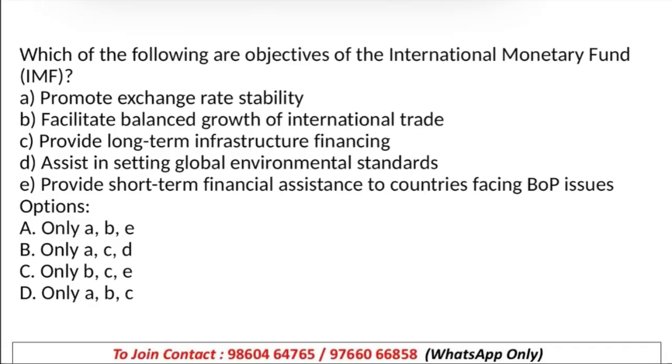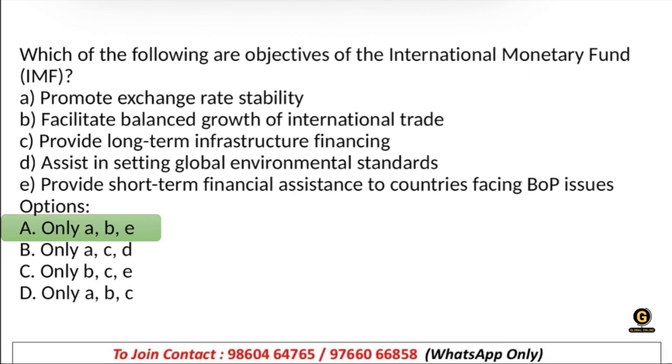Okay, so this is the first question on your screen. You can see, which of the following are objectives of the International Monetary Fund, IMF? Promote exchange rate stability, facilitate balanced growth of international trade, provide long-term infrastructure financing, assist in setting global environment standards, provide short-term financial assistance to countries facing BOP issues. Okay, so actually we have covered this IMF in detail. So these questions are very relevant. Okay, if you can solve these questions now, you will be able to score 2 marks fixed, with your eyes closed. Clear? So what is the right answer of this?